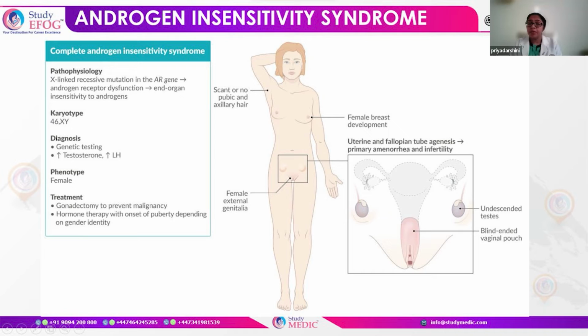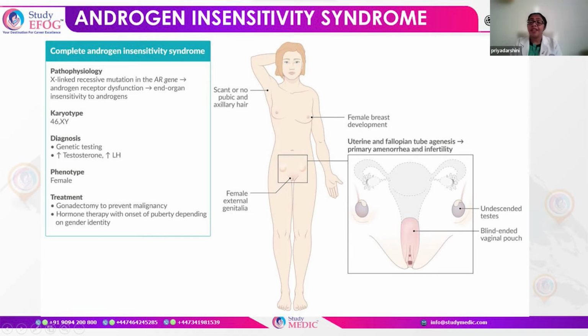So, how can we come to the conclusion? We have to do genetic testing and we have to look at the hormone levels. The hormone levels are going to show us increased levels of testosterone and LH. So phenotypically, the individual is going to be a female, whereas genotypically, the individual is a male.